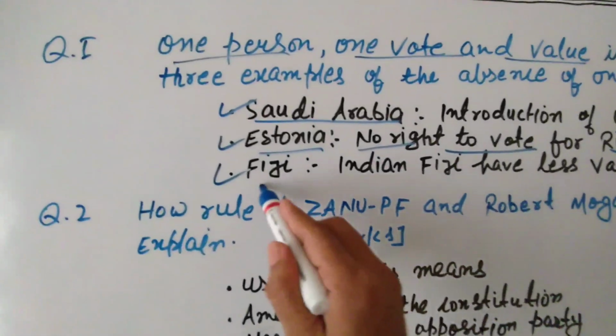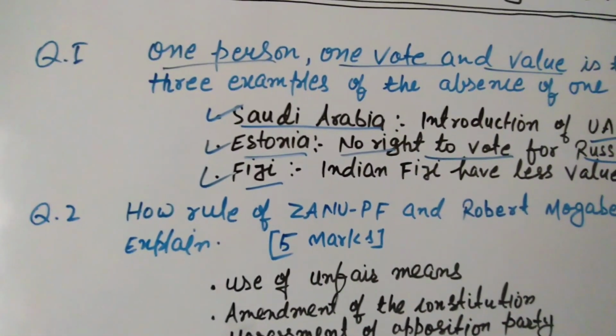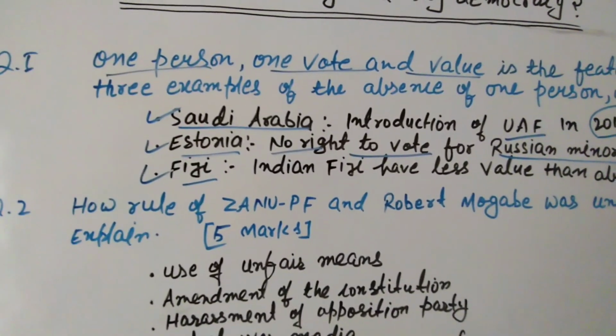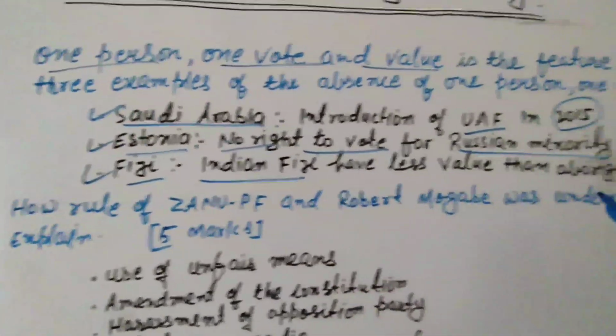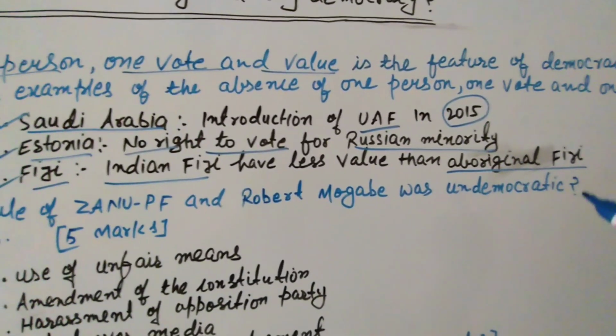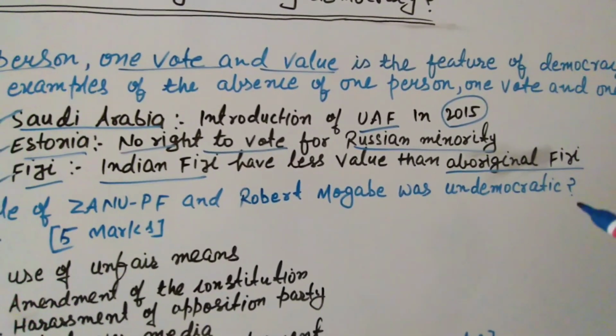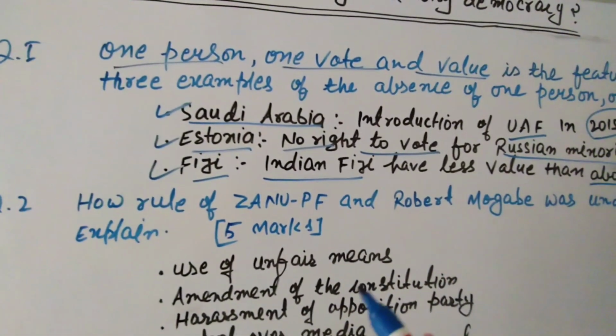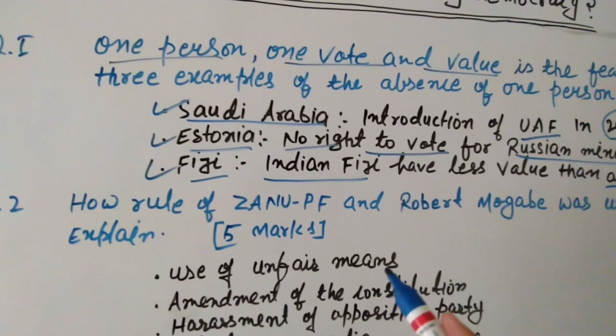Take example of Fiji. Fiji is a small country located in Pacific Ocean. There are two communities, Indian Fiji and Aboriginal Fiji. Aboriginal Fiji is local and original inhabitant of Fiji, and Indian Fiji are those Indians who migrated from India and settled down in Fiji.